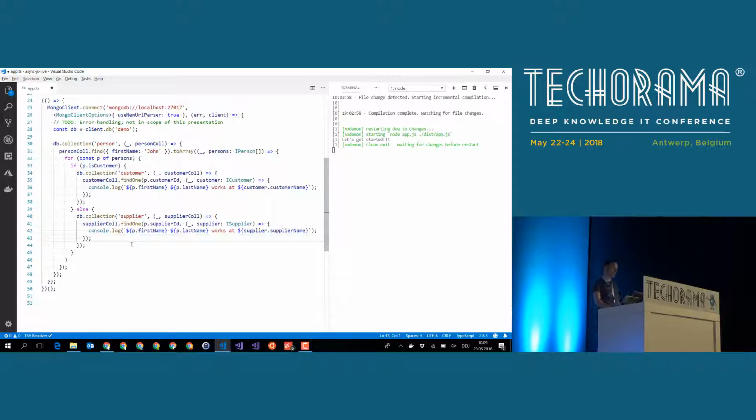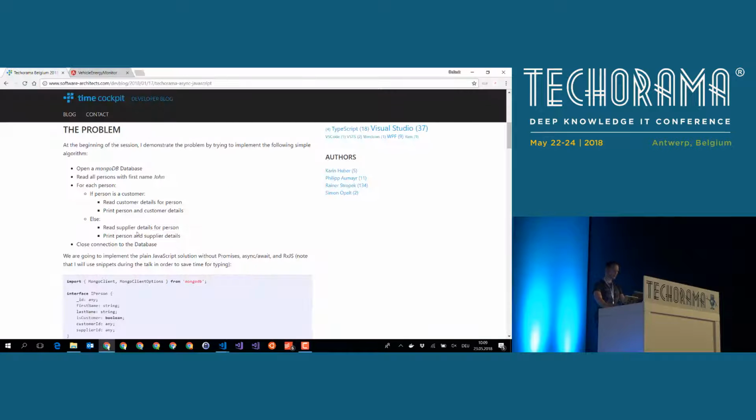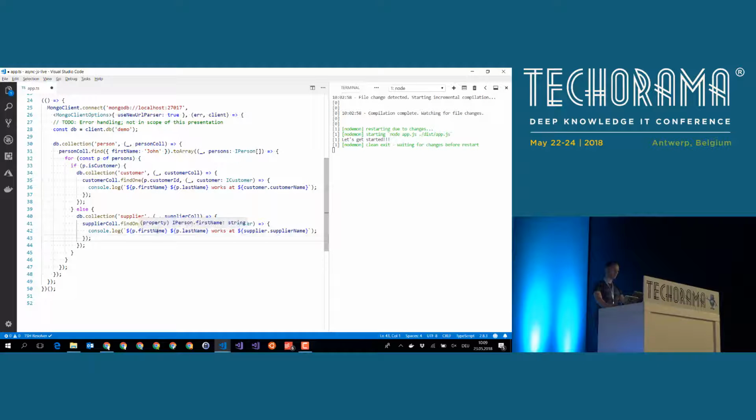Now we have our algorithm nearly done. Let's quickly take a look at it. This was our task: open the database, read all Johns, make a loop, read additional data, and print the result. Can you see the algorithm in this code anymore? This is why people sometimes call JavaScript callback hell. Because of all these callbacks, you do not see the underlying algorithm, the intent that the programmer wanted to express with his or her code.